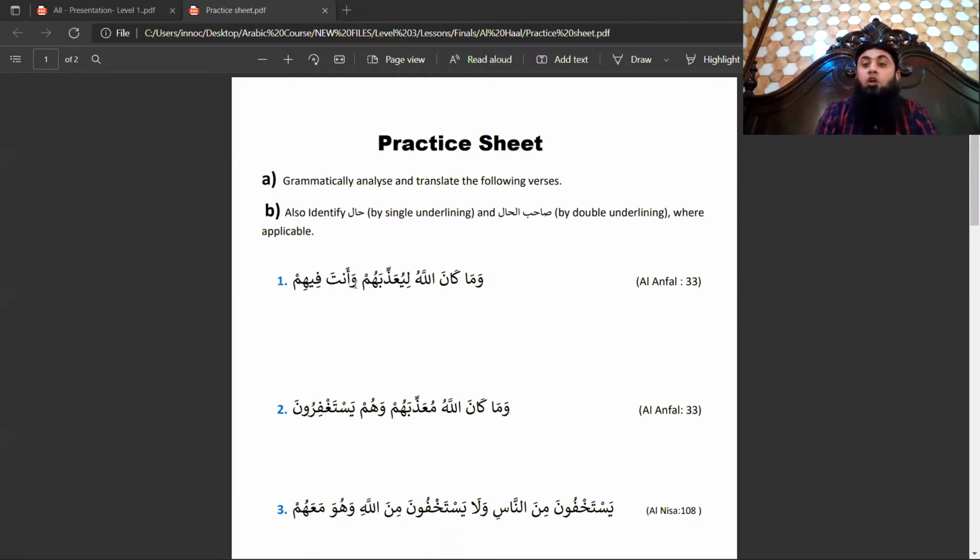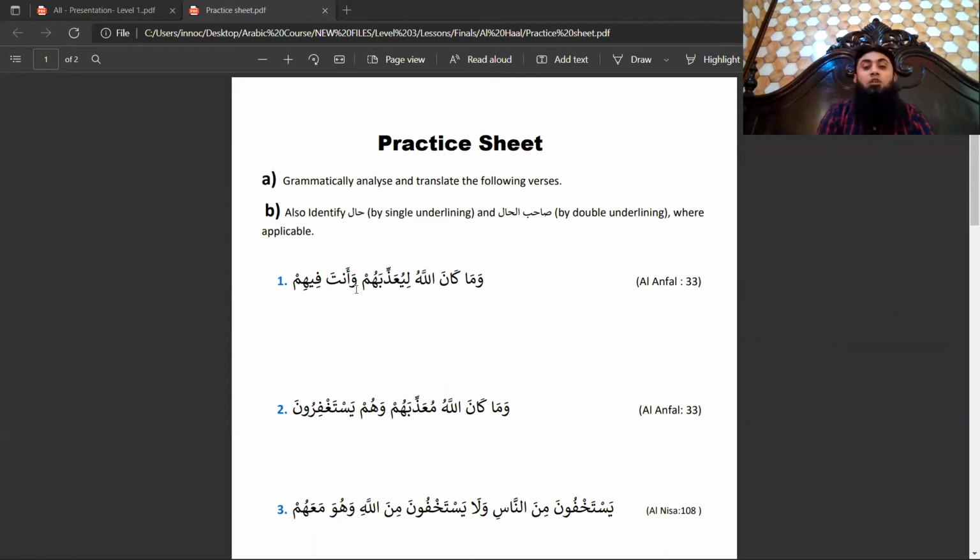Now this waw is rabit. Please pay attention. Waw is what? Rabit. Sometimes, there are three possibilities of connector. Number one, waw. Number two, a damir, a pronoun. And number three, both of them.